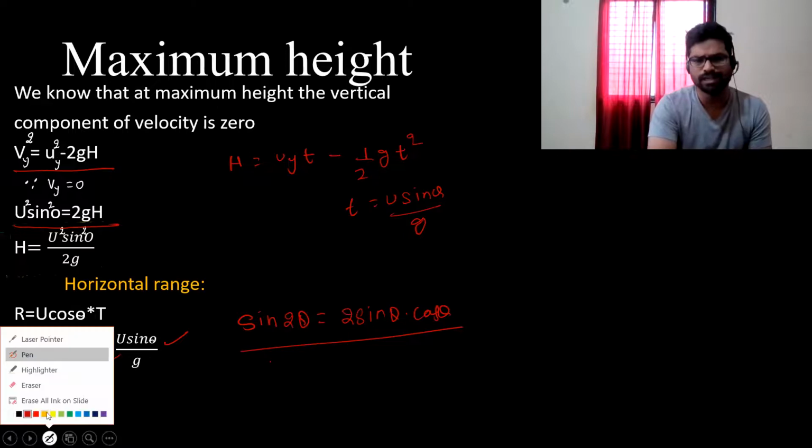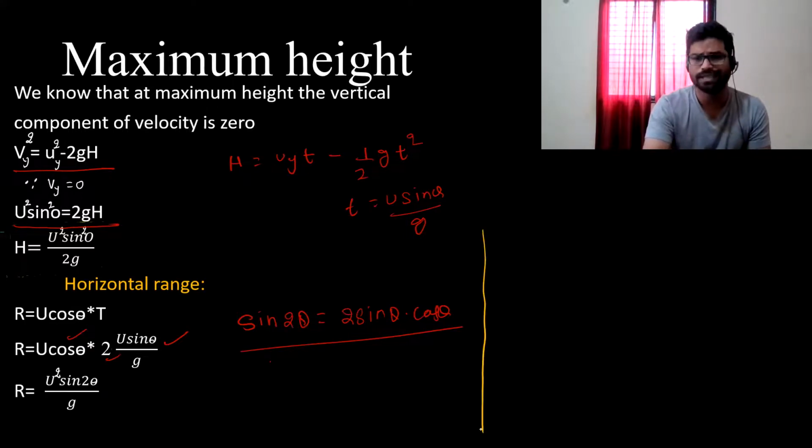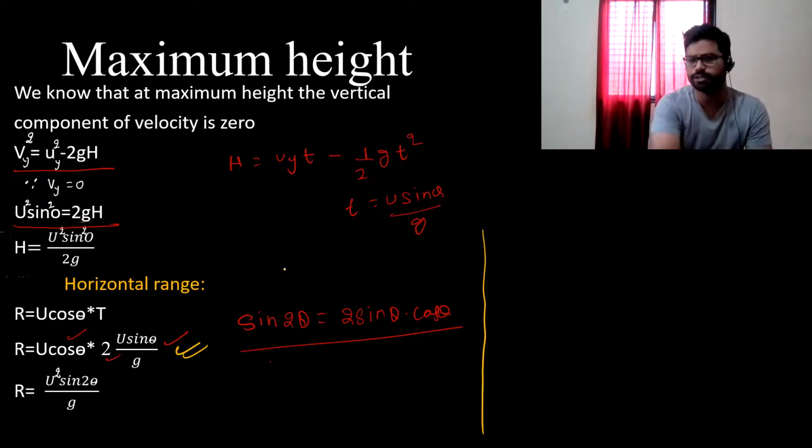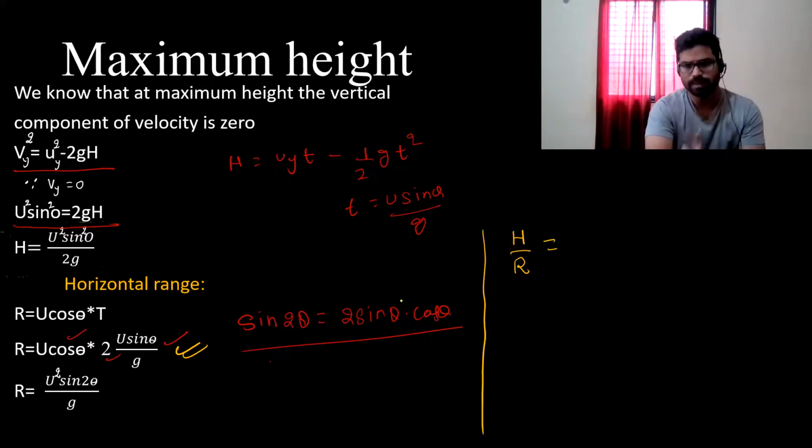There is one more relation that is very predominant in the examination, the relation between H and R. We have this range formula, right? So if I divide H upon R, height divided by horizontal range, this u square will get cancelled out. In the numerator, we have sin square theta upon 2g.